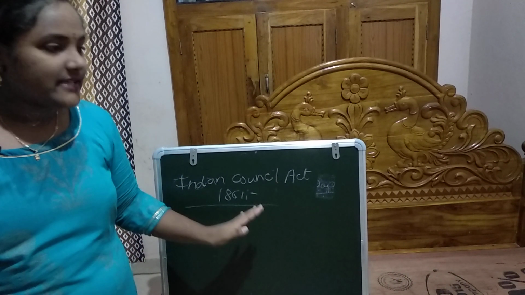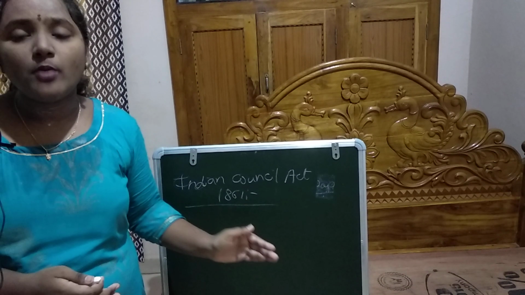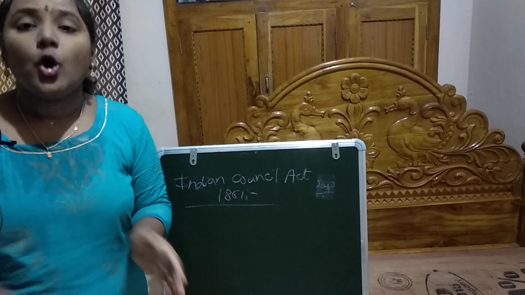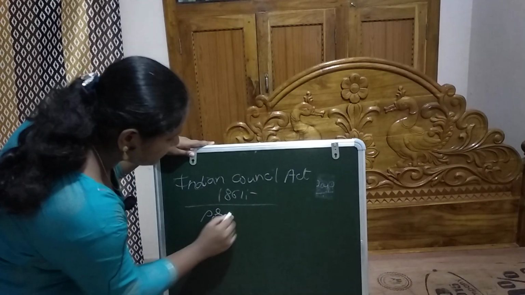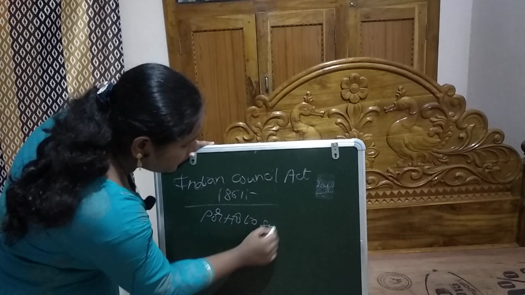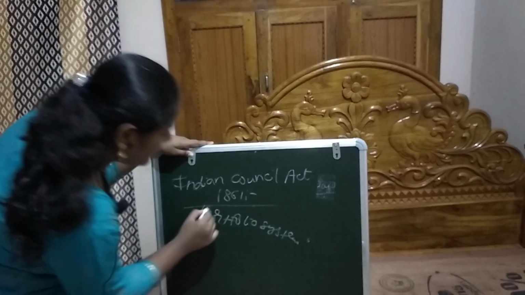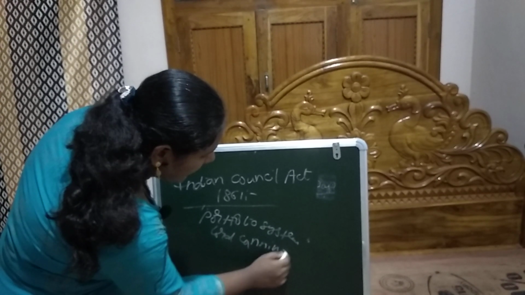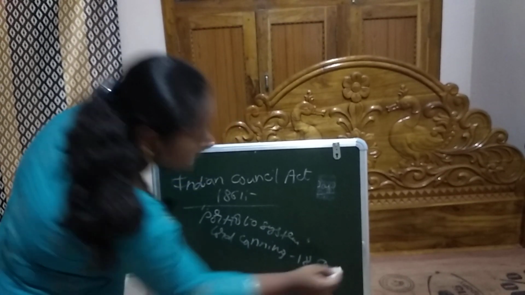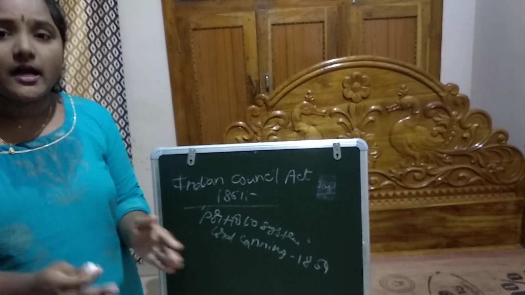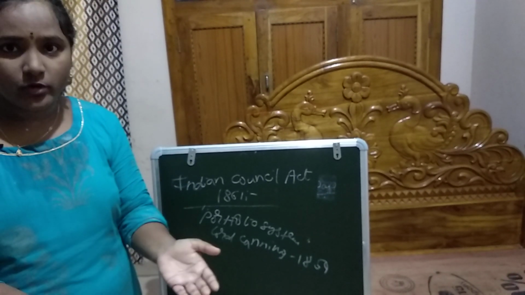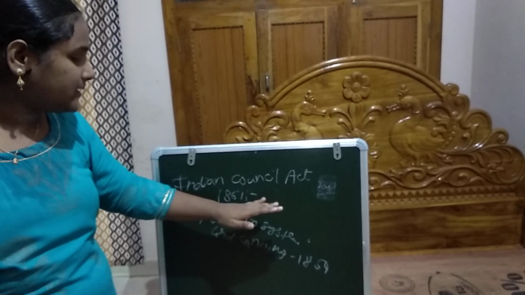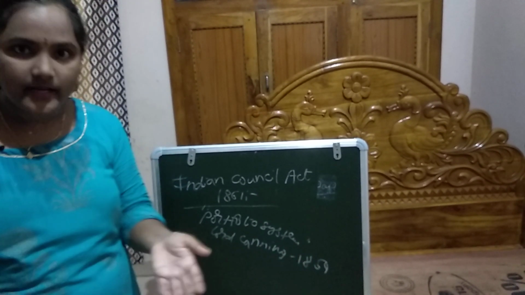This act, for the first time, transformed the Indian Executive Council to function as a cabinet run on the portfolio system. This system was introduced by Lord Canning in 1859. In this system, each member was assigned a portfolio of a particular department. So this was the background of the Indian Councils Act of 1861.